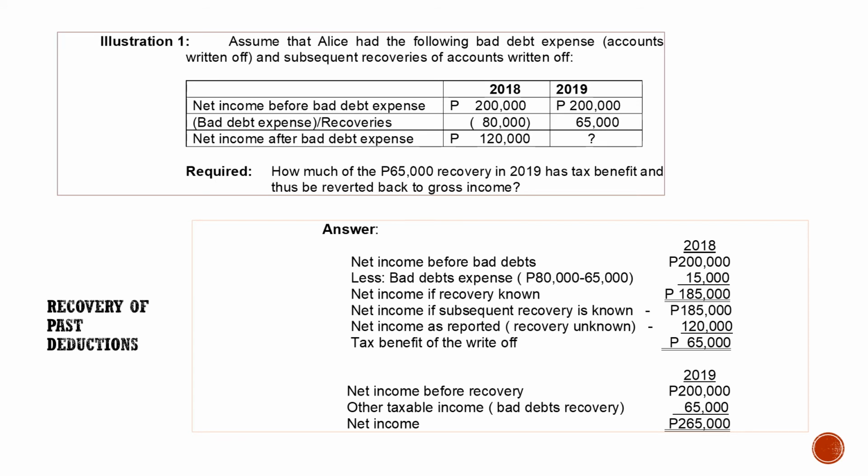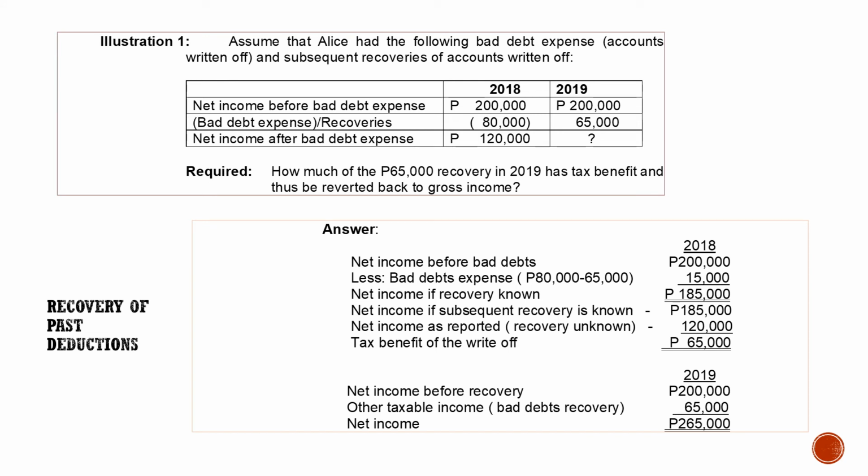Okay, so let's first look at the tax benefit of the write-off. In 2018, there is net income before bad debts of 200,000, less the bad debts expense if the recovery is known. So if it is known, we will have a bad debts expense of 80,000 minus the 65,000 recovered. So the bad debts is only 15,000. So net income if the recovery is known is 185,000. And then you will deduct it. So the net income is what we declared in 2018. Okay, so our tax benefit of the write-off is 65,000.